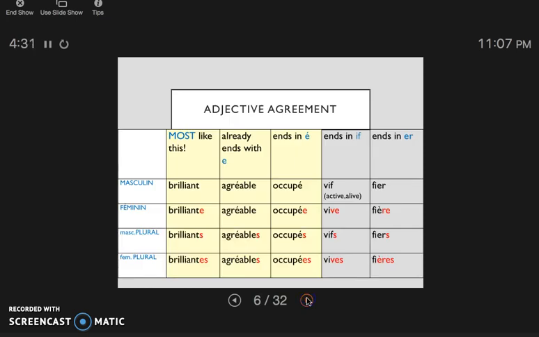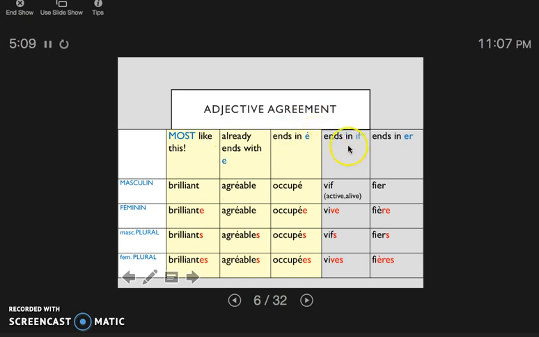So let's take a look at what that would look like with just the adjective. Let's focus a little bit more on just the adjectives. Most of our adjectives are like this. They're going to end with a consonant. So when we make it feminine, easy peasy lemon squeezy, as we would say, we just add an E. To make it plural and masculine, add an S. Feminine plural, add an ES. If it already ends in an E, that E is already there. All we have to do is add an S for plural. If it ends in an E with an accent, we're going to treat it as if it was a consonant. It's not a normal E.